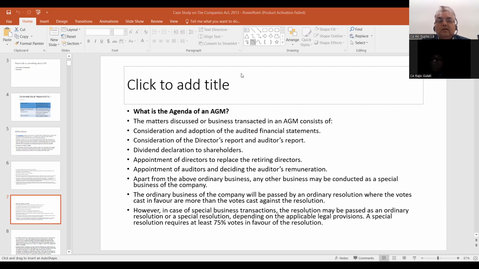In the AGM, audit committee directors or a chairman should attend. In the constitution of the audit committee, independent directors are there. So there can be an independent director. Sir, can I answer it?